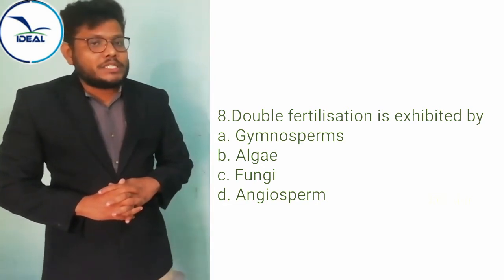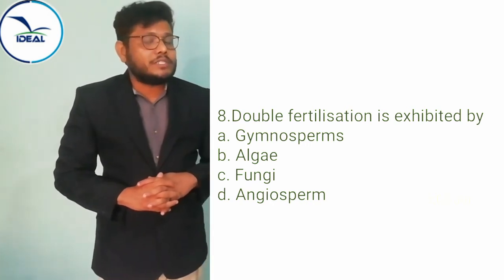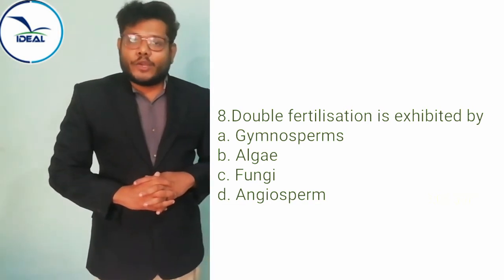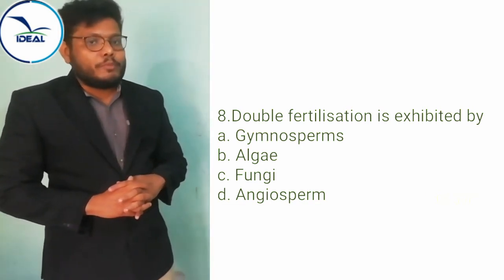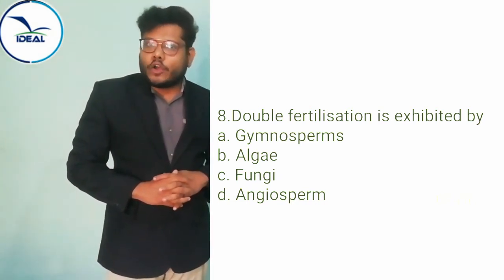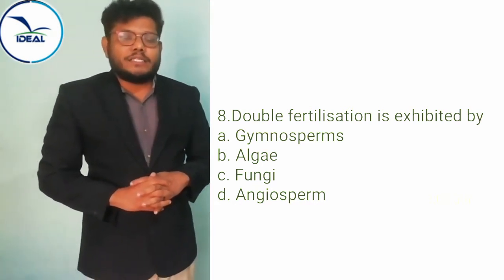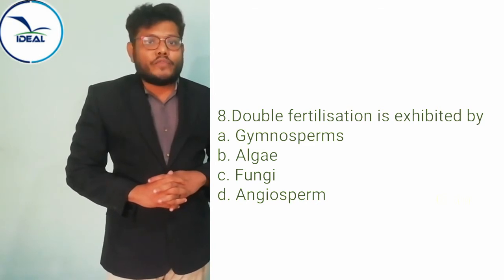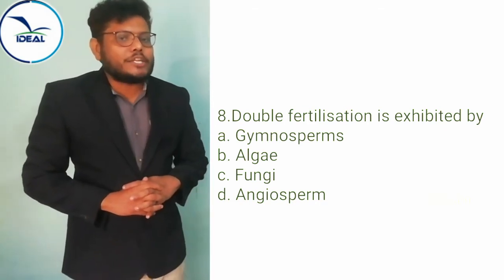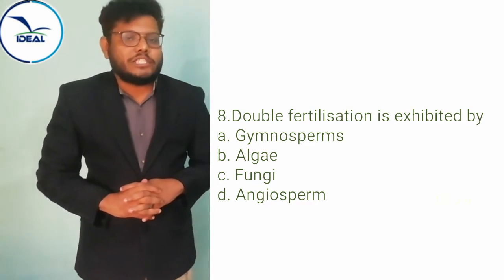One of the male gametes fuses with the egg to produce the zygote, that is called syngamy. Then another male gamete fuses with the polar nuclei to produce the primary endosperm nucleus, that is called triple fusion. Both triple fusion and syngamy together are called double fertilization. Double fertilization is one of the unique characteristic features of angiosperm. So the right option is angiosperm.